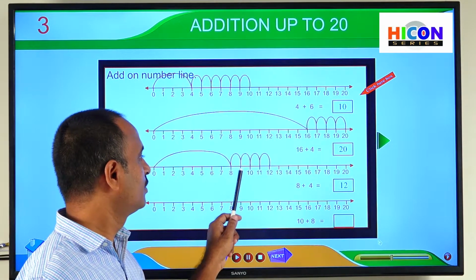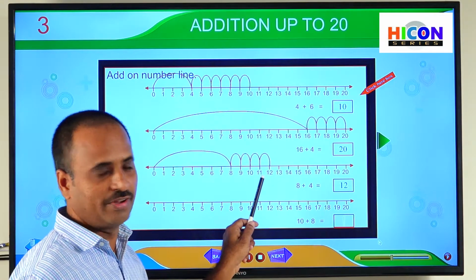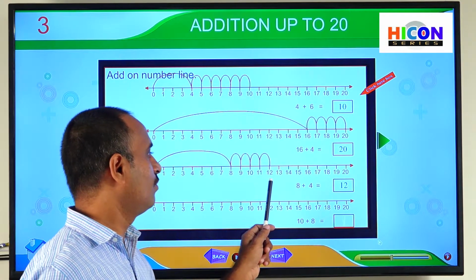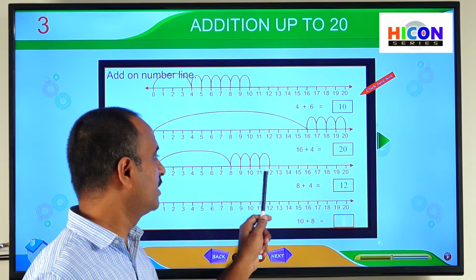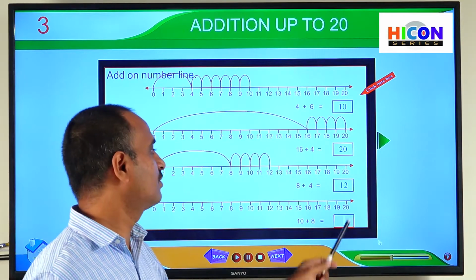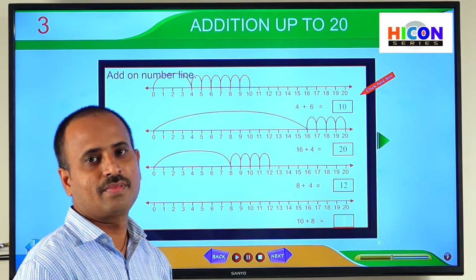So 1, 2, 3, 4. And finally, we have reached the number 12 on the number line. The number we have reached finally on the number line is called the sum. So here the 4 is called the sum. Sorry, 12 is called the sum. So 12, the addition of 8 and 4, is called the sum.